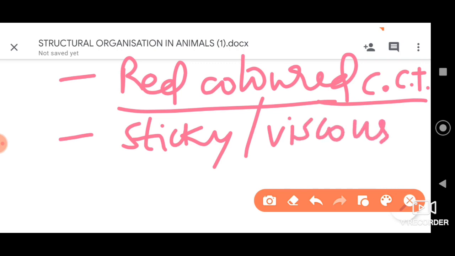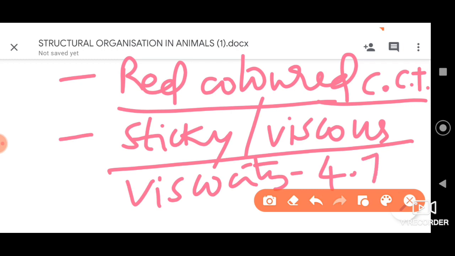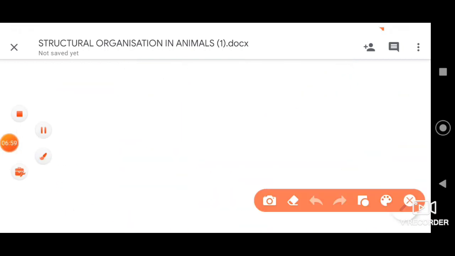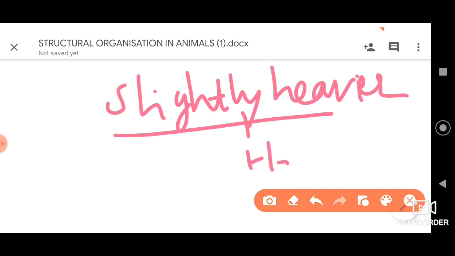Its viscosity is around 4.7. Remember this, it might be important for your competitive examinations like NEET and CET. Furthermore, it is slightly heavier than compared to water. This is also one important point you need to consider, dear students.